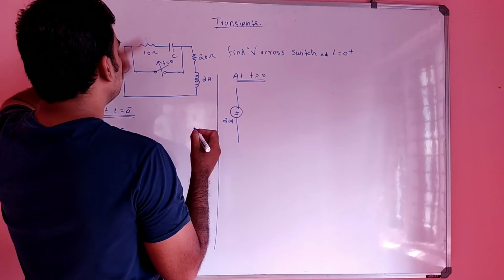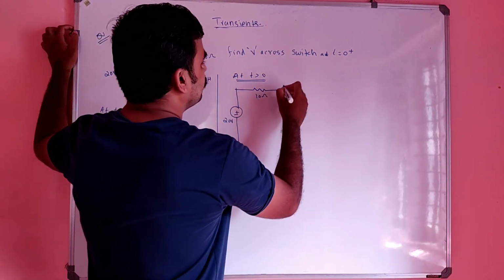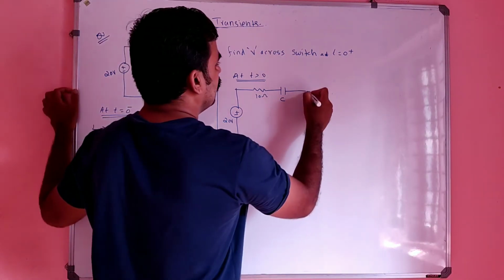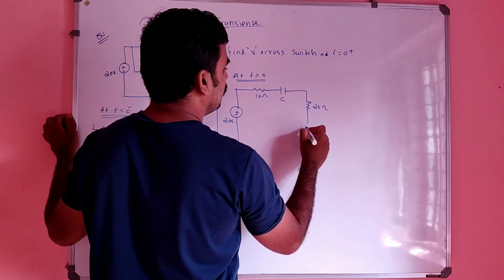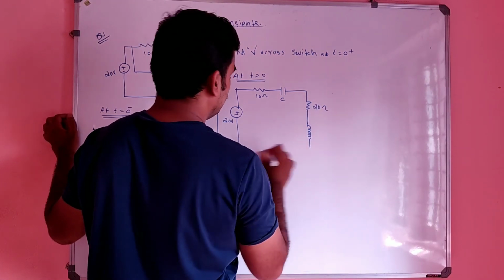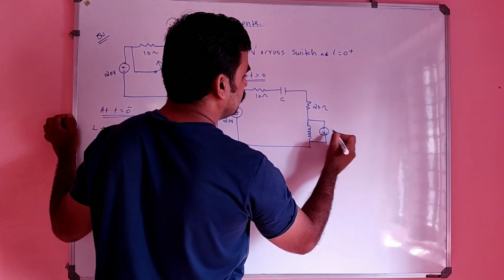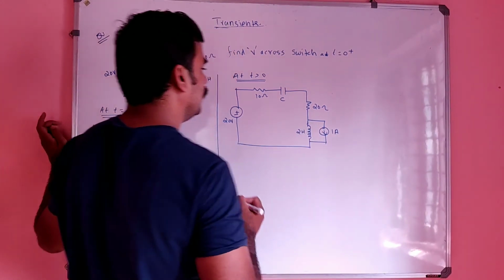Listen carefully. It is open, so there will be an inclusion of this 10 ohm, and this C, and the 20 ohm, and the inductor with the initial current of 1 ampere. The 2 henry is the value of inductance.